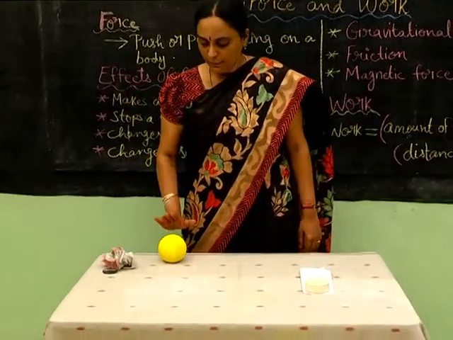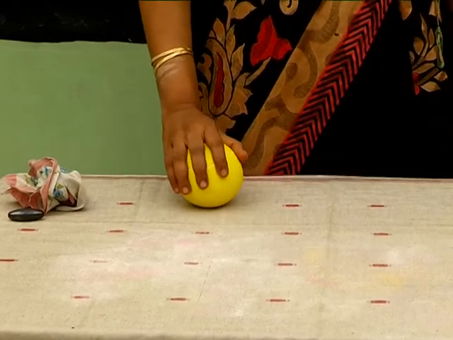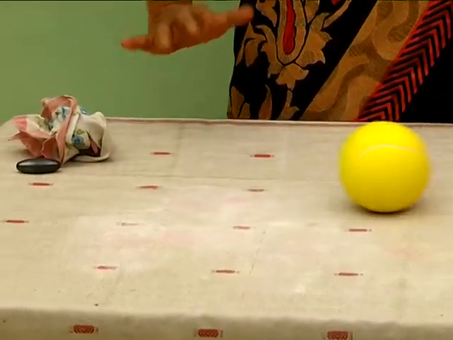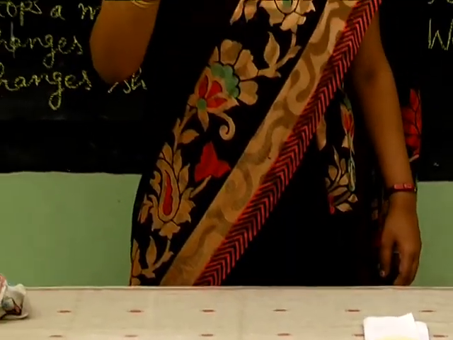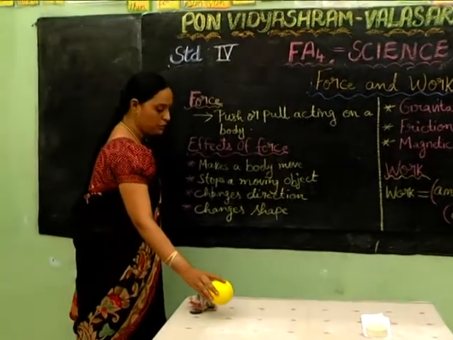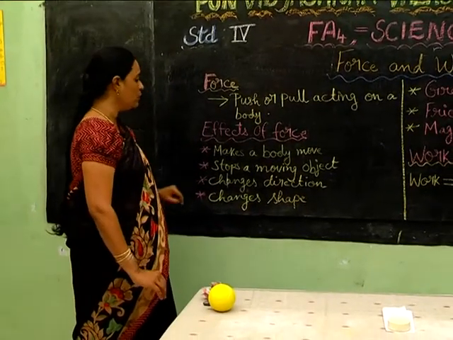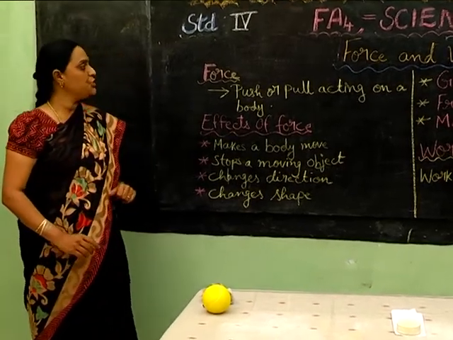Now I am applying force. The ball moves. Applying force, and I stop the ball. And now I apply force and I change the direction of the ball. And then now I can apply the force and change the shape. I think now you will be clear with the effects of the force. It can make a body move, it stops a moving object, it changes the direction, and it changes shape.